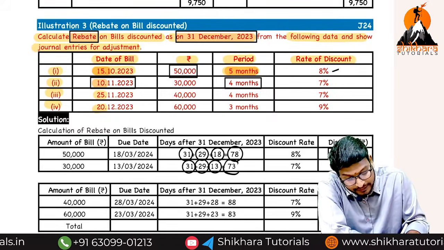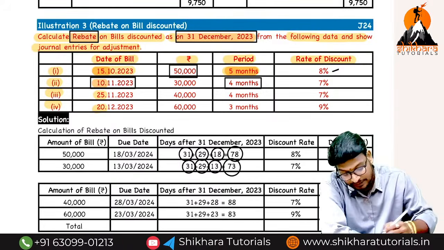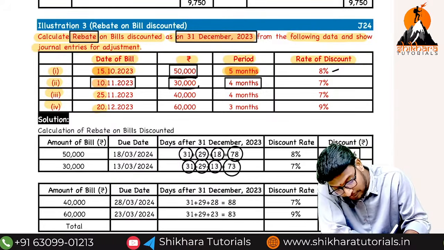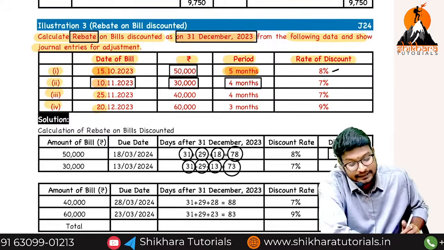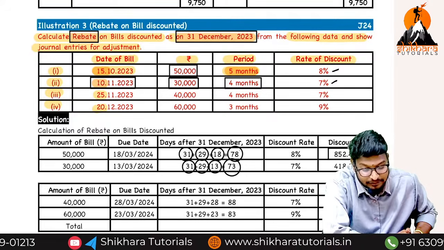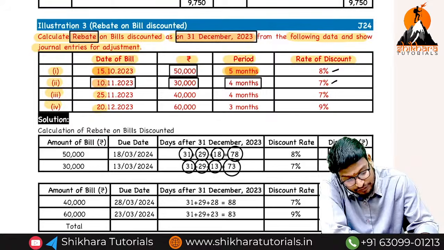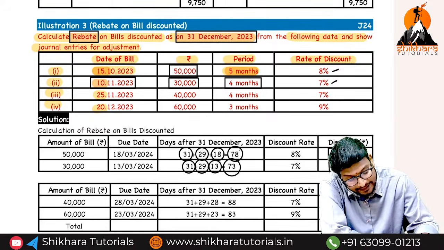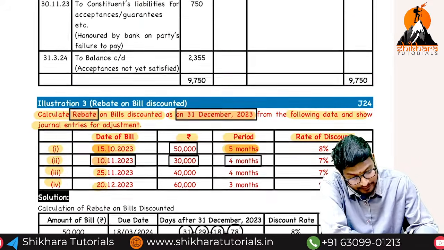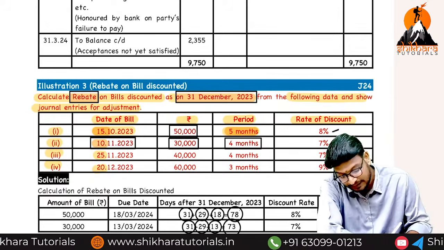Can you tell me the total number of days? 73. So how to calculate once again? The bill amount is 30,000. So 30,000 into the rate 7% into 73 divided by 366. That is equal to 418.85. Okay, now you have to tell me, what is the date of bill?